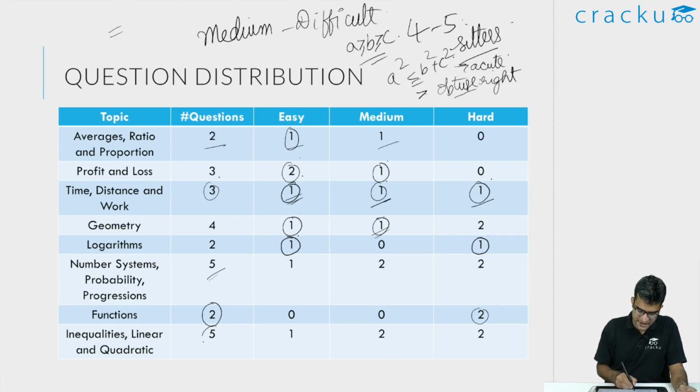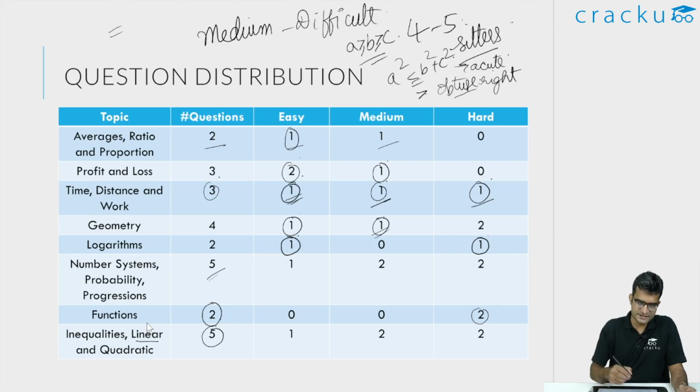Finally, if you're looking at the last topic, which is inequalities, linear equations and quadratic equations. In inequalities, there was a question which on the face of it is not very difficult, but it is an enumeration question. And there are many solutions. The answer is not in single digits or even in double digits. So you have to calculate a number of cases. So many people might have made a mistake in it. So many people got it wrong.